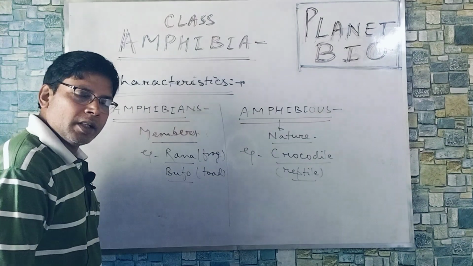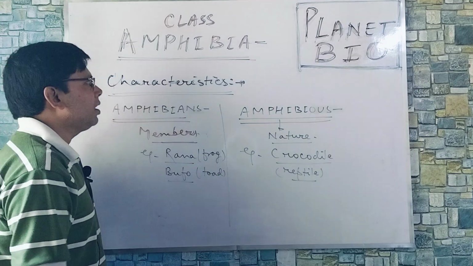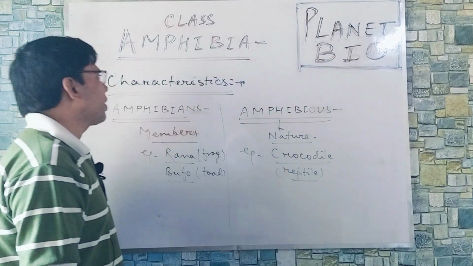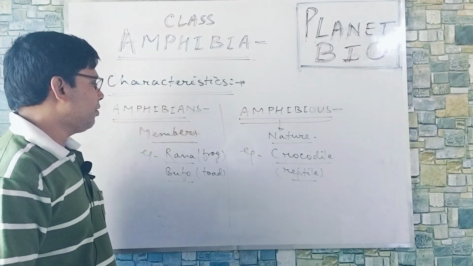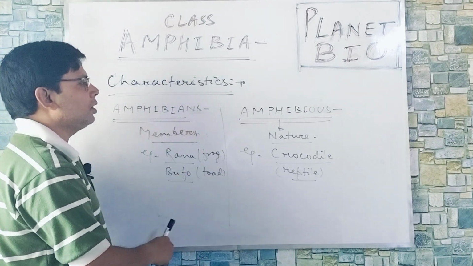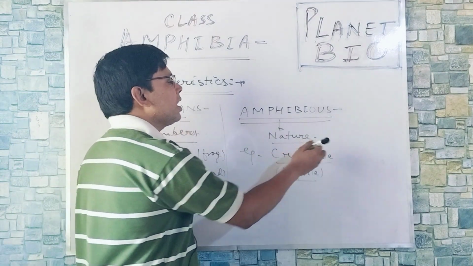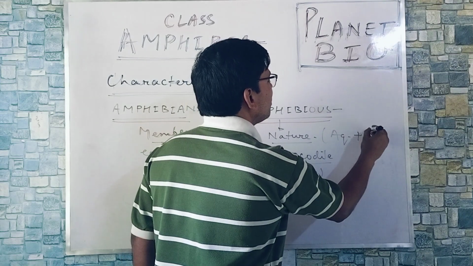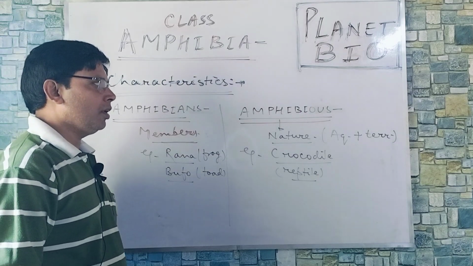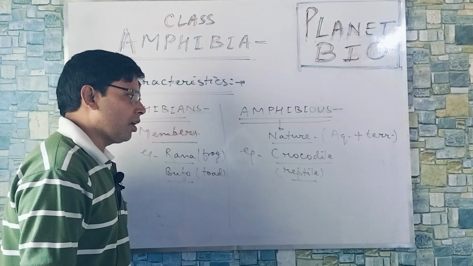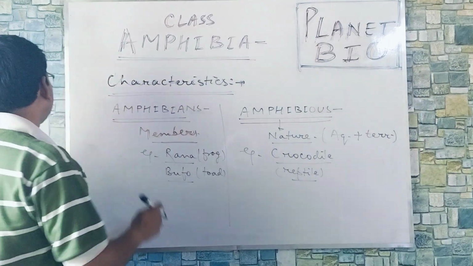So generally we write Amphibia or amphibians. Amphibia is the class of phylum Chordata, that is the smallest class of Vertebrata, and the amphibians are the members of Amphibia. For example, Rana frog, Bufo toad. And amphibious means amphibian-like nature, aquatic as well as terrestrial. The big example is a non-amphibian, the crocodile, that is a reptile which has got amphibious nature.